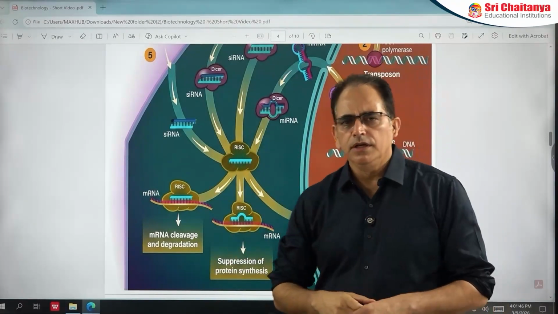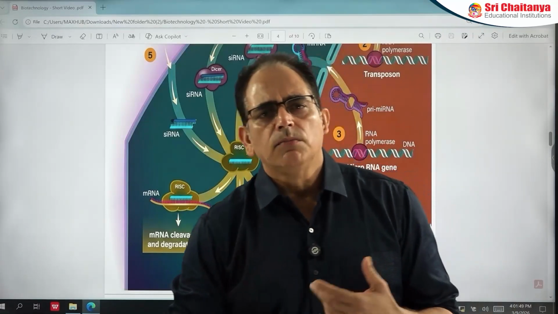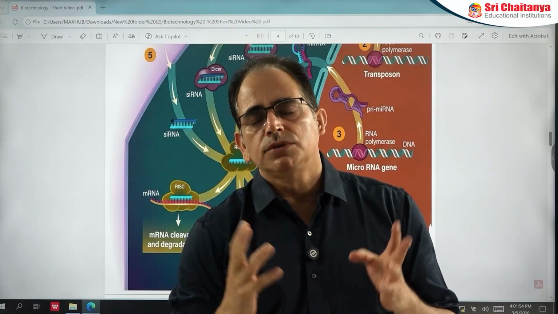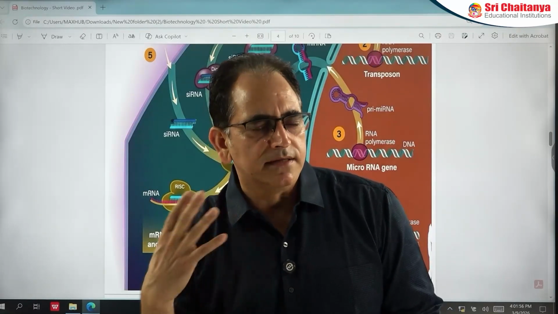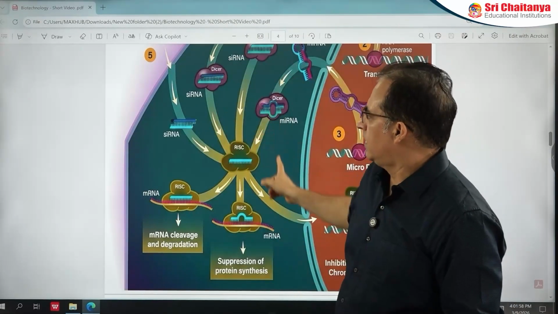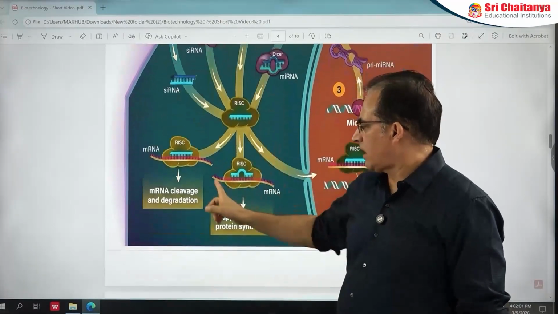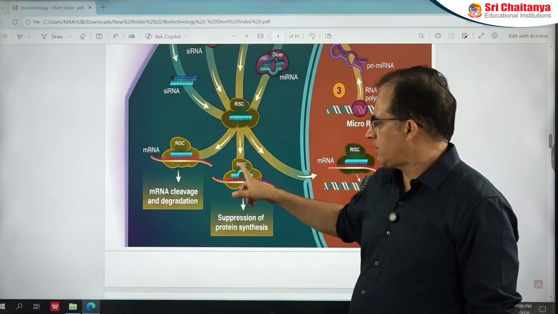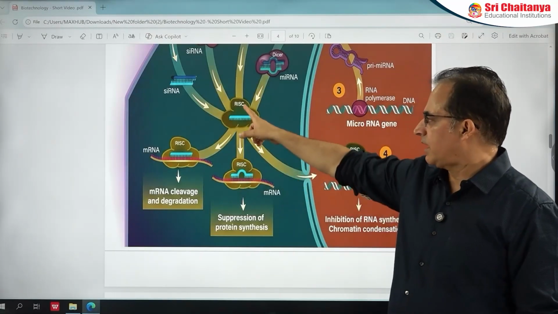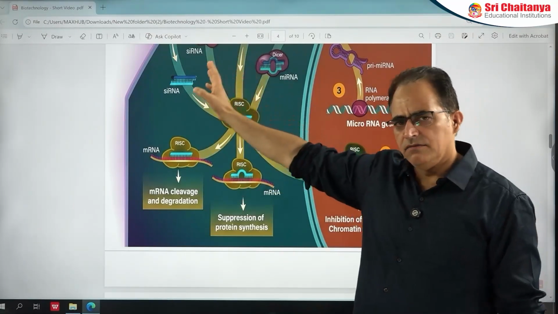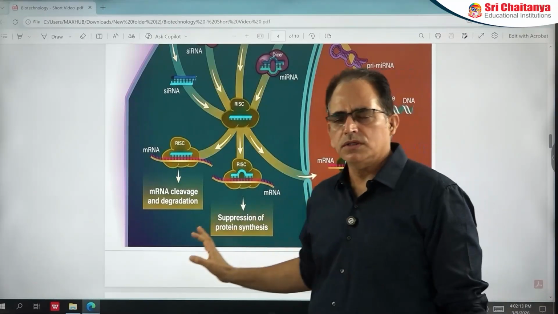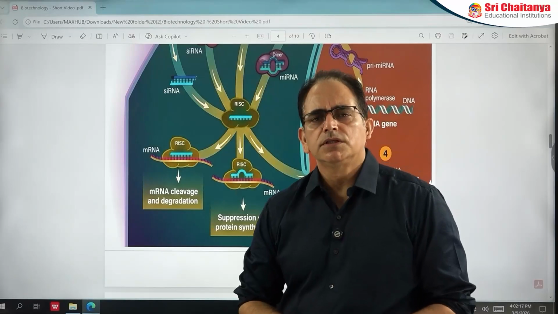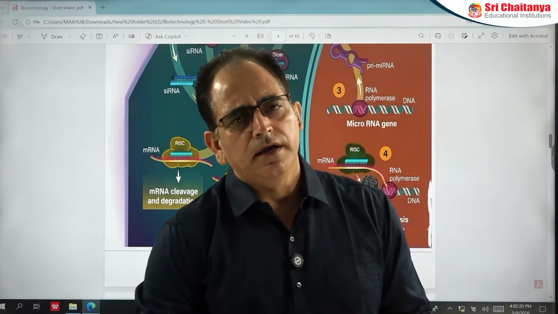Now in future, if the RNA of the virus is trying to multiply inside the cell, it produces multiple copies of viral RNA. Suppose this is the RNA of the virus. This RNA of the virus can be destroyed by RISC. If RISC is activated and this RNA virus is trying to multiply inside the host cell, then this RNA virus may be destroyed by RISC. So this is one source of RNA for RNA interference.